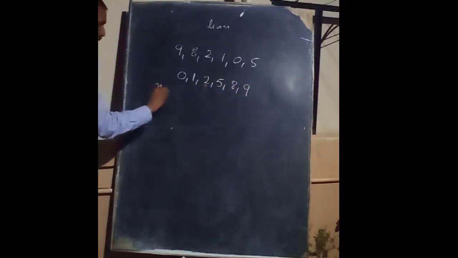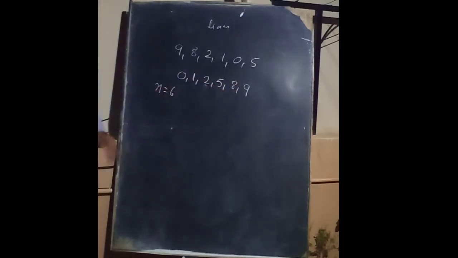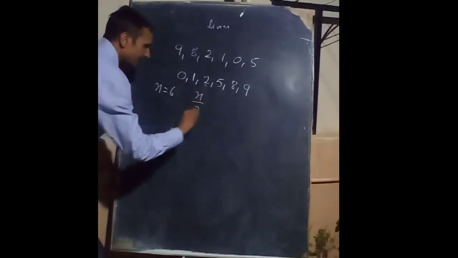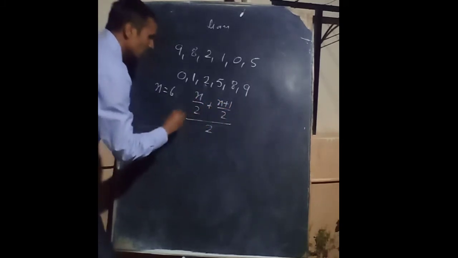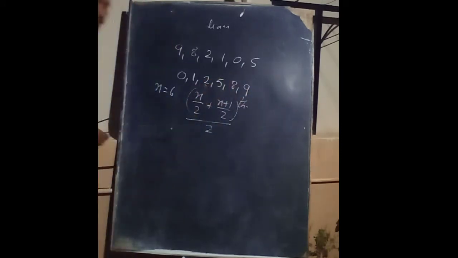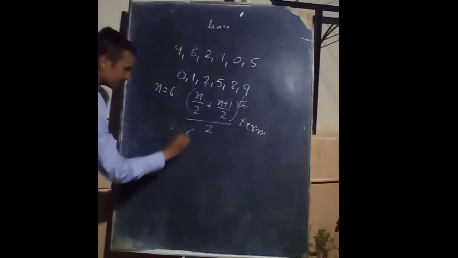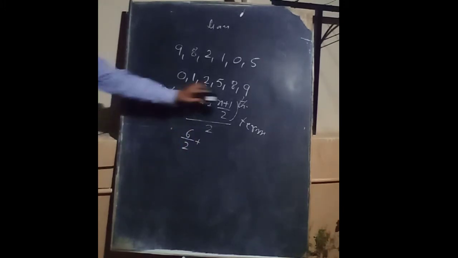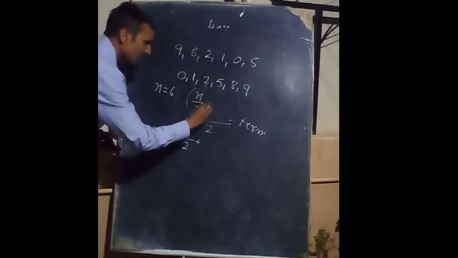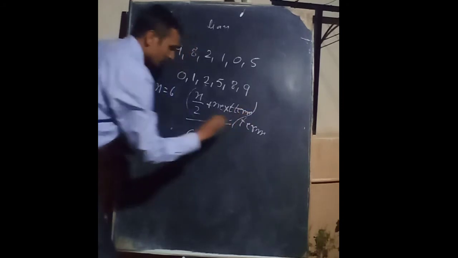Now how many terms are there? 1, 2, 3, 4, 5, 6. There are 6. Then we cannot use the formula (n plus 1) by 2. We use here the formula: the (n by 2)th term plus the next term, divided by 2. That is the median. Now in that, n total is 6, so 6 by 2, and the next term after that. You can write here plus the next term, then divided by 2.